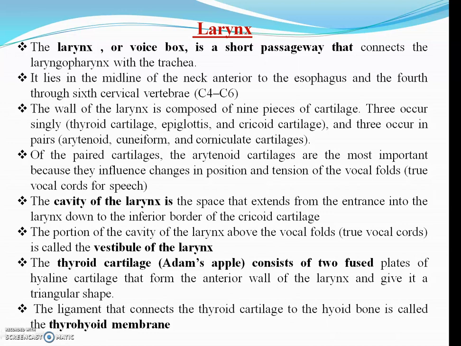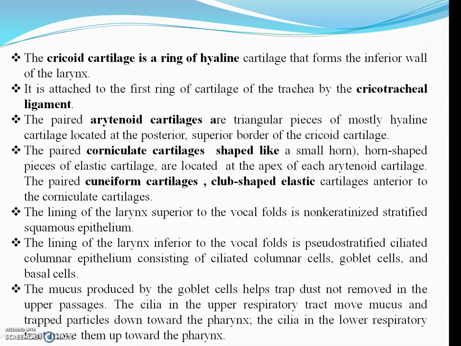The cavity of the larynx is the space extending to the inferior border of the cricoid cartilage. The portion of the cavity of the larynx above the vocal fold is called the vestibule of the larynx. Then thyroid cartilage is also called Adam's apple. It consists of fused plates of hyaline cartilage and forms the anterior vault of the larynx. There is a ligament which binds the thyroid cartilage to the hyoid bone, called the thyrohyoid membrane.